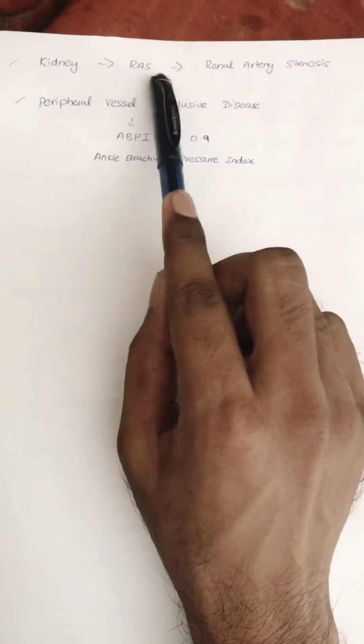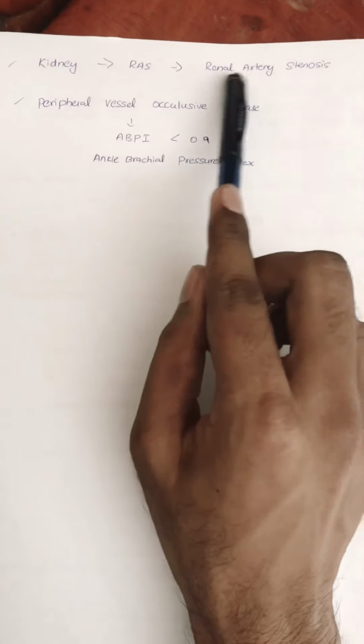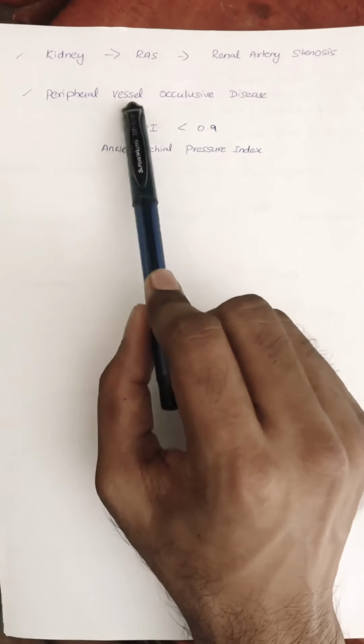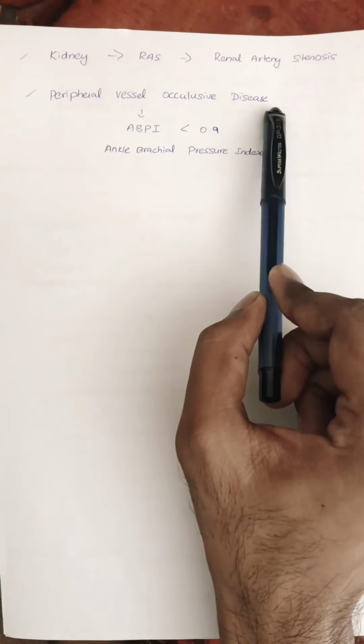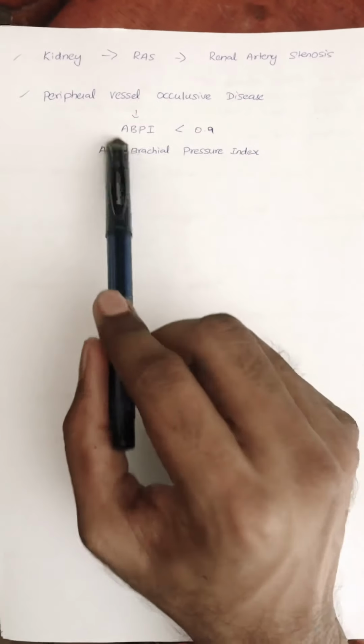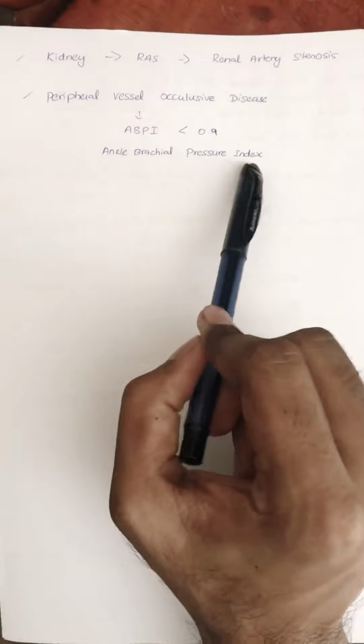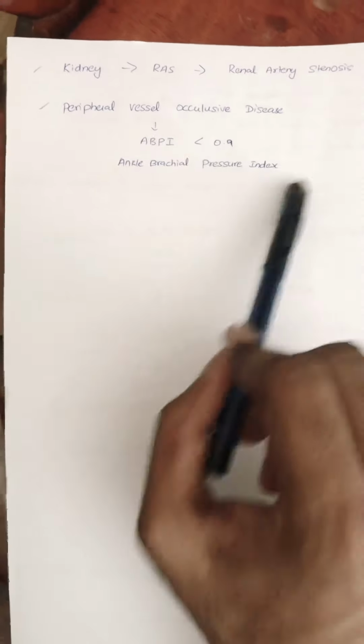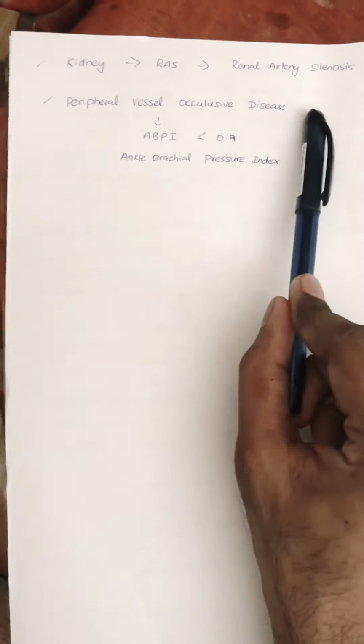In the kidney, it also affects the RAS system and leads to renal artery stenosis. Also, hypertension leads to peripheral vessel occlusive disease. How do we know that? We can check by ankle brachial pressure index. If it is less than 0.9, it is peripheral vessel occlusive disease.